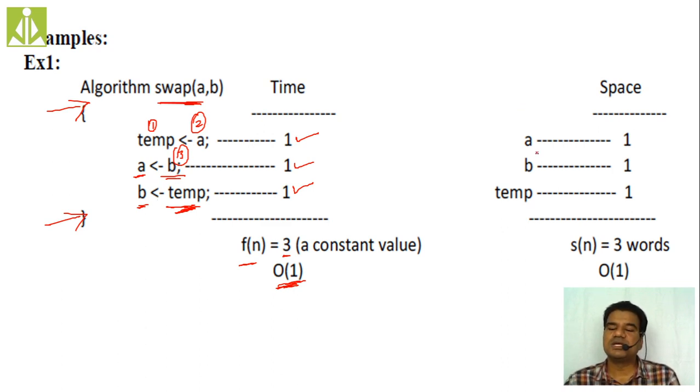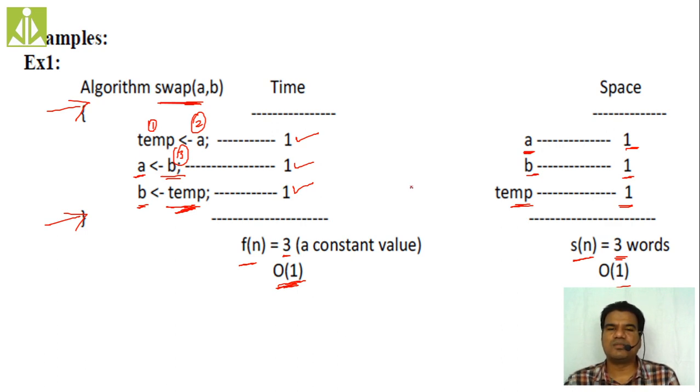How much memory will a consume? Because it is a normal variable, only one word of memory. B, as it is also a normal variable, only one word of memory. Temp is also a normal variable, so one word of memory. So totally 3 words. Again, my space function S(n) is a constant value. So what is my notation? Order of 1 only. In this way, we measure the time and space complexities of an algorithm.